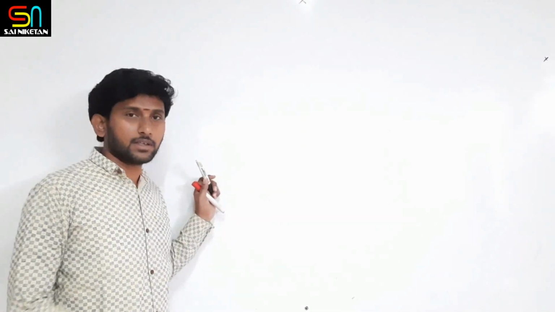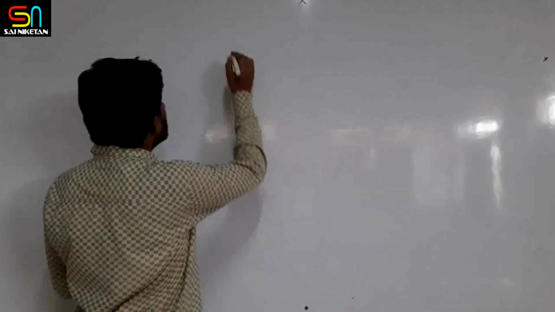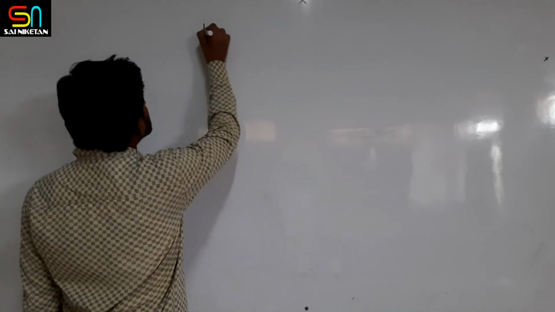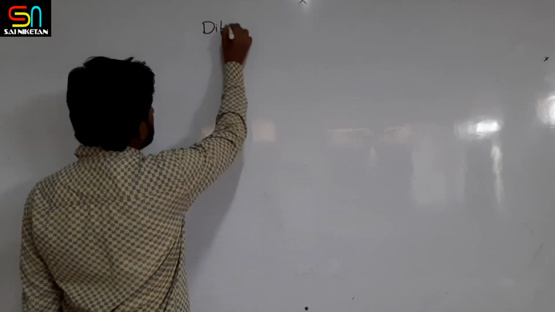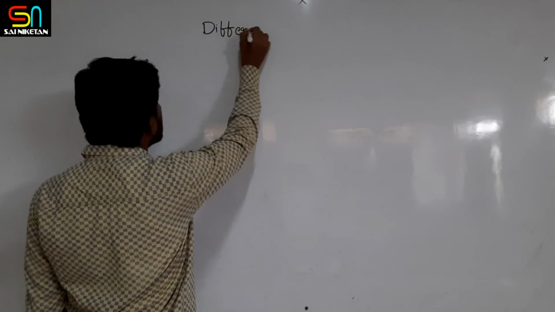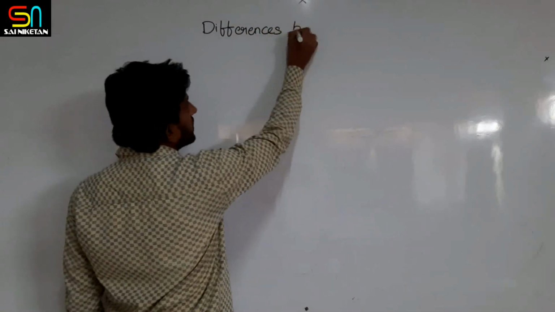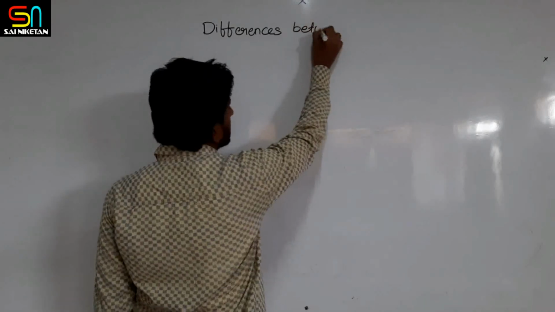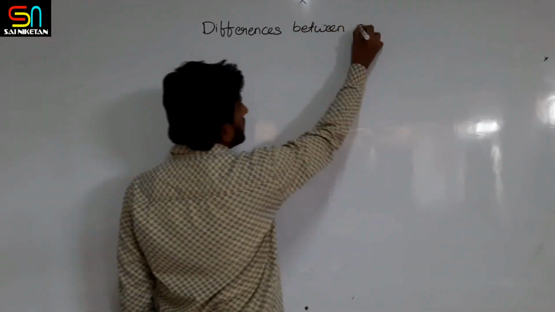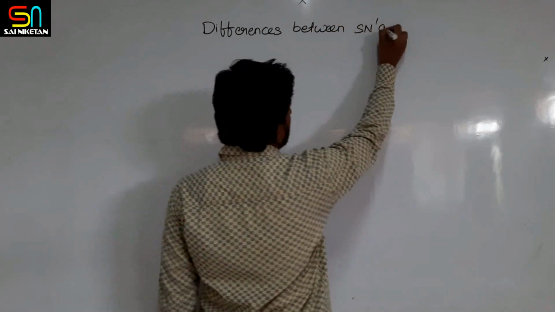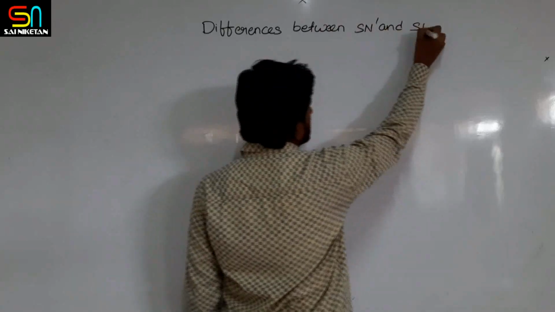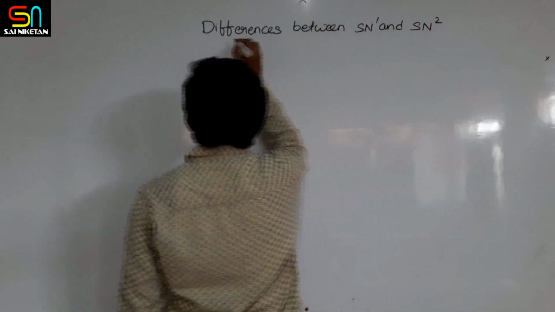Now we have seen different examples for SN1 and SN2 reactions. Now we will do a comparative study and make the differences between SN1 and SN2 reactions.